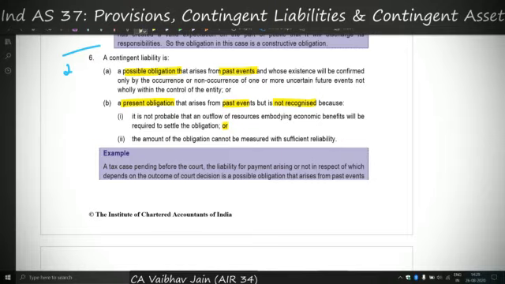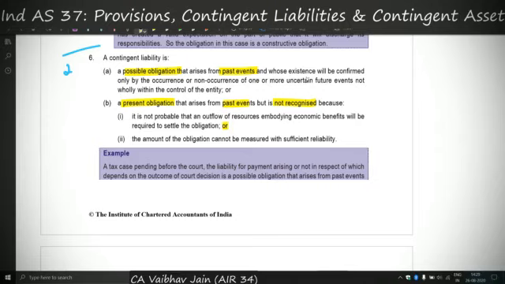Let's proceed. So contingent liability again has two kinds of liabilities. Firstly, it can be a possible obligation out of past events, and possible obligation means any obligation whose existence will be confirmed only by the occurrence or non-occurrence of one or more uncertain future events which are not within the control of the entity.